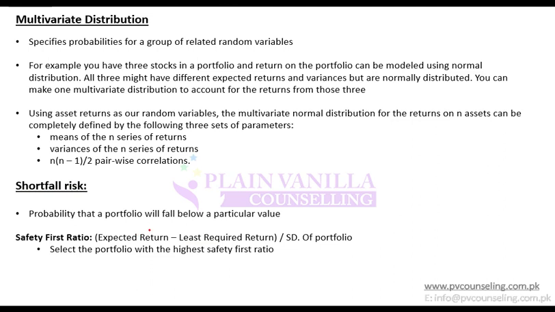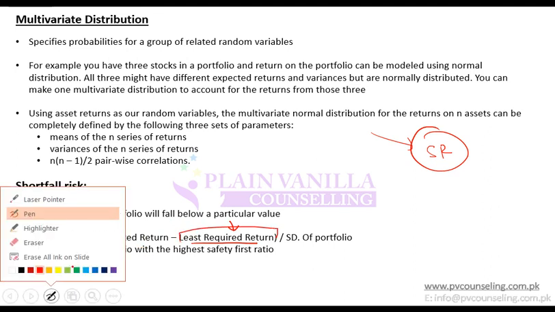So depending on what you are analyzing. If you are analyzing risk of shortfall, then you will go for the safety first ratio, because you are concerned whether you are meeting the least required return or not. If you are analyzing the performance of a portfolio manager or a portfolio, you will go for Sharpe ratio, because your concern is how much excess return you are making. Both are similar, but the application is different. If you are analyzing performance, Sharpe ratio. If you are analyzing riskiness of generating the least required return, then safety first ratio.